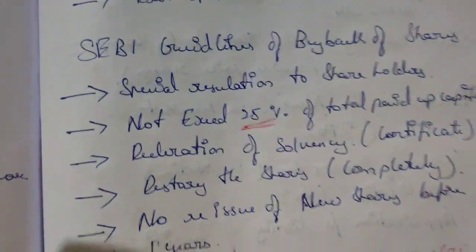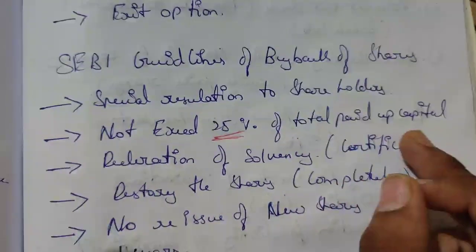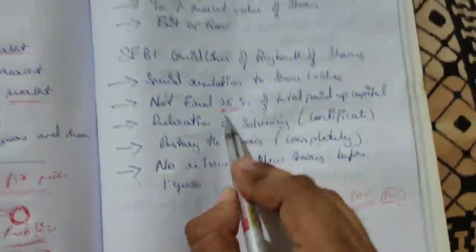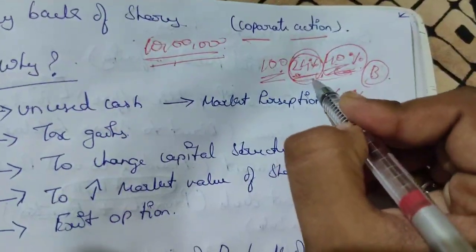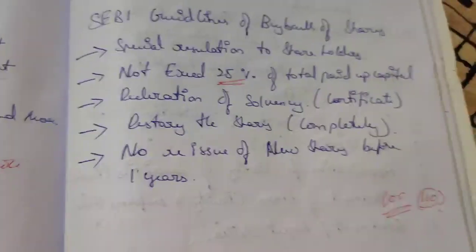If they ask, they may ask you to write down the buyback procedure, so you have to write this. It should not exceed 25% of the total paid up capital. At first I was assuming 40%, but what SEBI told me is not more than 25%, so I made it 24% actually. So not more than 25%, I cannot buy back more than that.